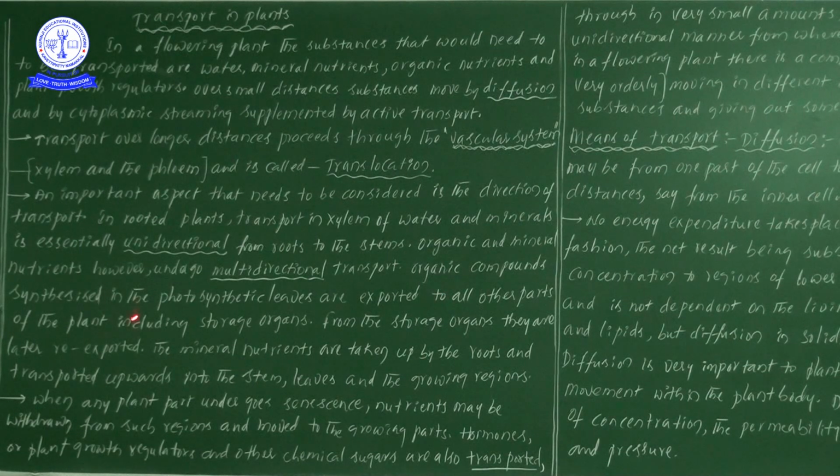Now, organic compounds are synthesized in the photosynthetic leaves and are exported to all other parts of the plant, including storage organs. Next one, from the storage organs they are later re-exported. Once the food materials are stored in any parts, based on the conditions, the food materials stored in the storage parts will again be retranslocated.